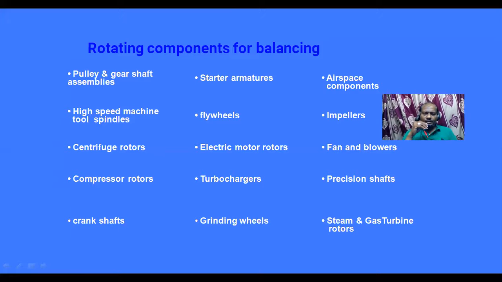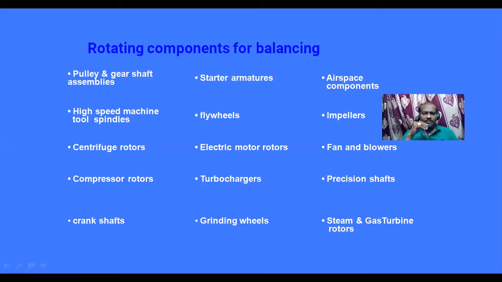So as I said in the beginning, balancing is needed for rotating objects, reciprocating objects, and vehicles. That means the objects that are in a moving or dynamic state. For rotating objects, the examples are what you are going to observe on the screen. I will read them once again.